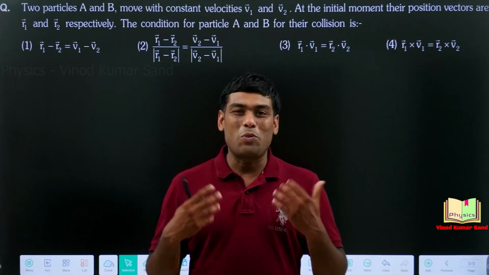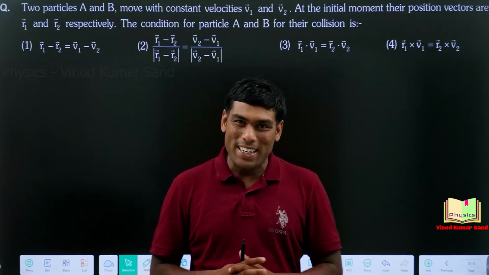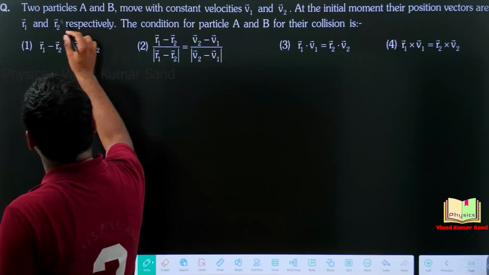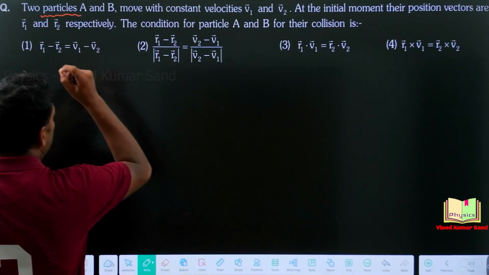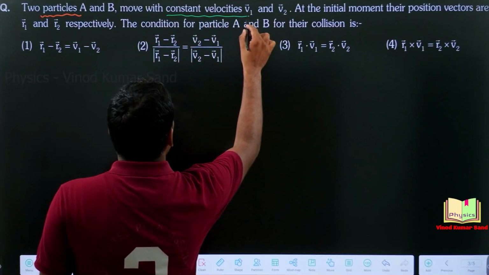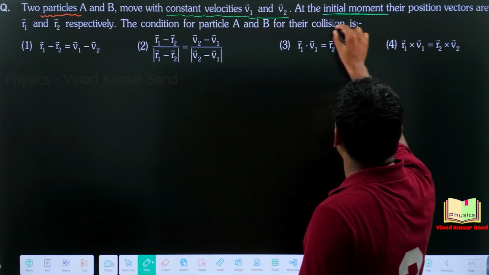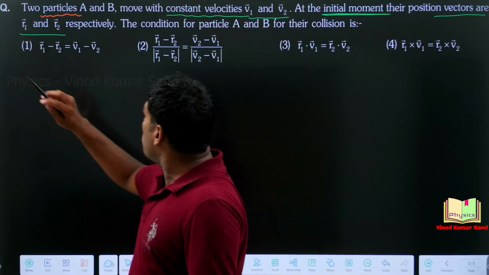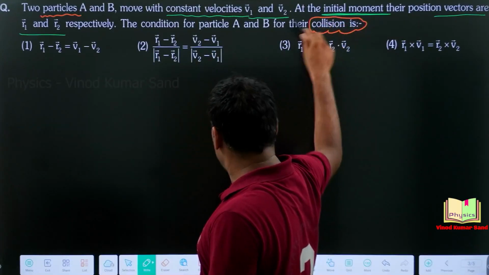This beautiful question from IE Irodov can be easily solved using the triangle law of vector addition. Let us start it. We have two particles A and B. Particles means they are treated as a point, their size is negligible, and they are moving with constant velocities v1 and v2. At the initial moment, t equal to 0, you can consider their position vectors are r1 and r2 respectively, and the condition for the collision is being asked.